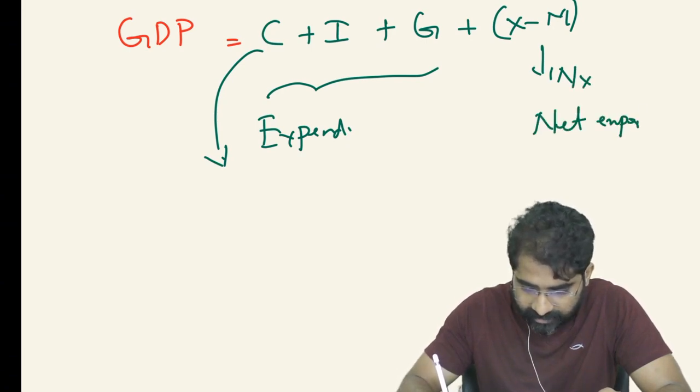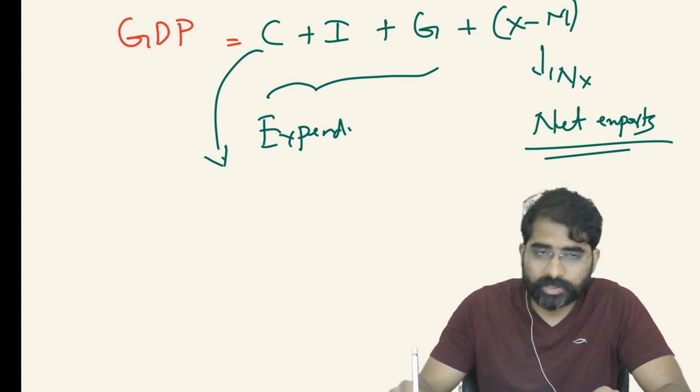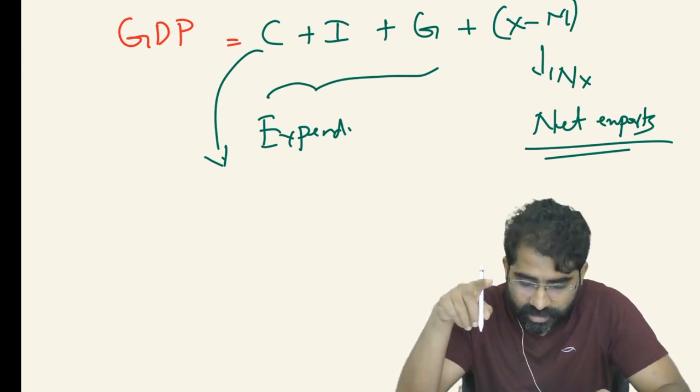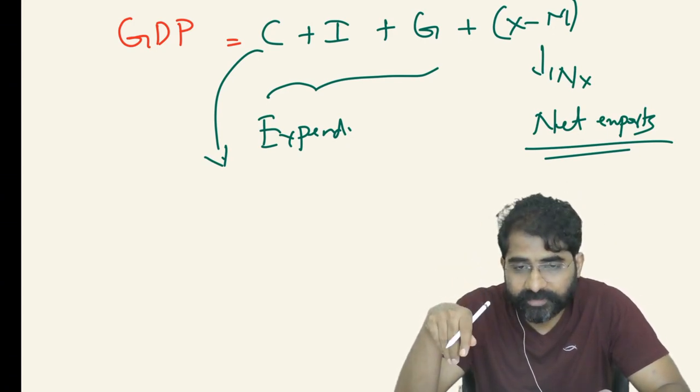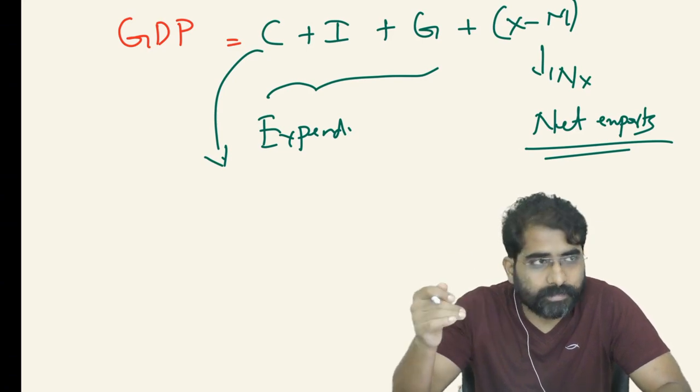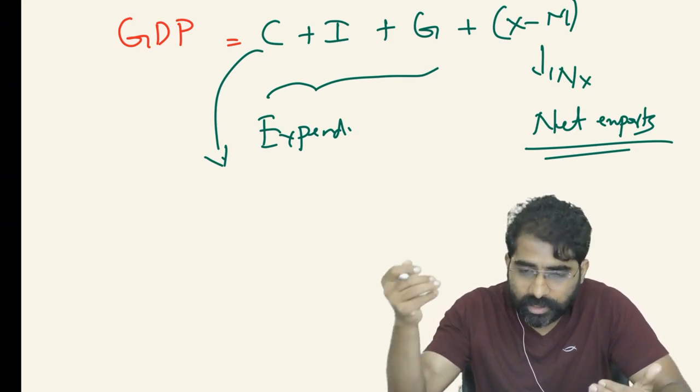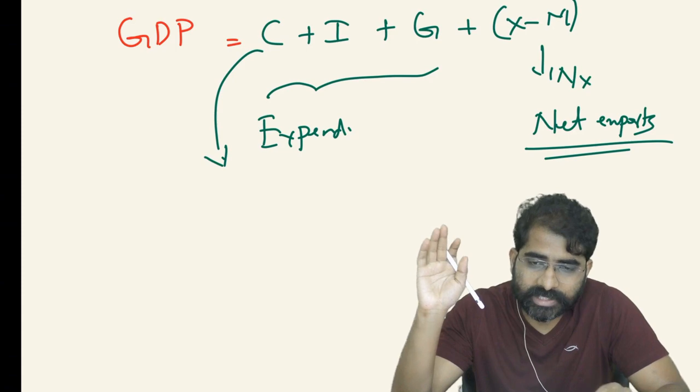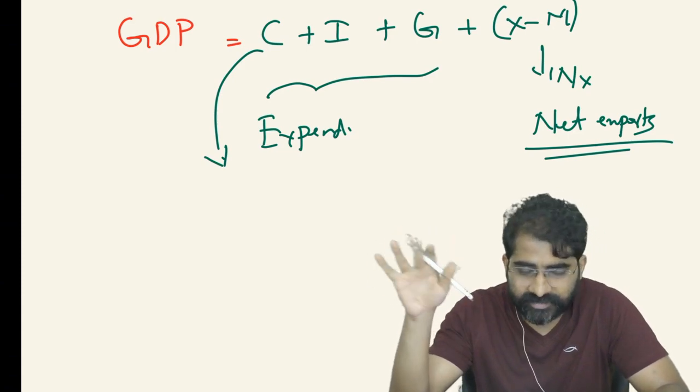I am not deriving it here; you should be knowing. In the circular flow of income which we have drawn earlier, whichever method we use, whether income method, expenditure method or the product method, ultimately the value should be the same, leaving errors and omissions.